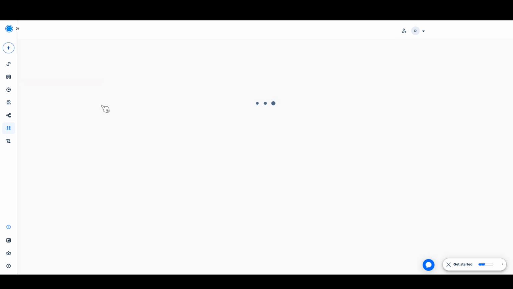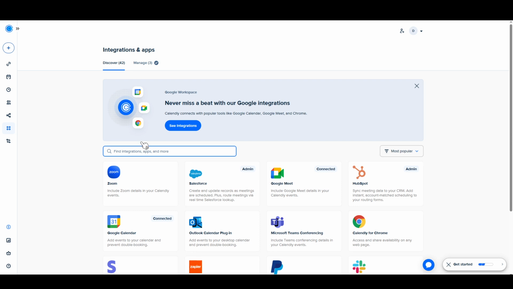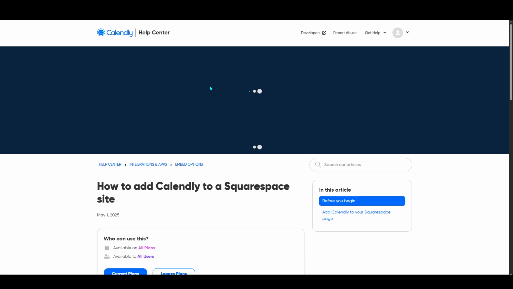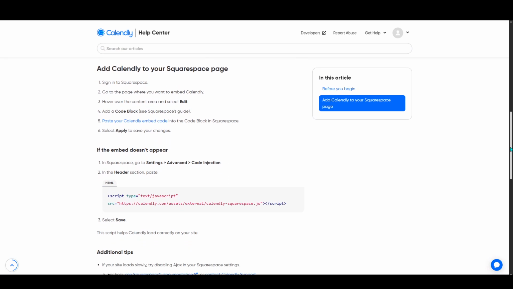Within this section, we're searching specifically for Squarespace. So go ahead and type Squarespace into the search bar provided. You'll be directed to Calendly's Help Center, where you'll find a specific set of instructions for integrating with Squarespace. These steps are laid out clearly, and it's important to follow them closely to ensure everything goes smoothly.